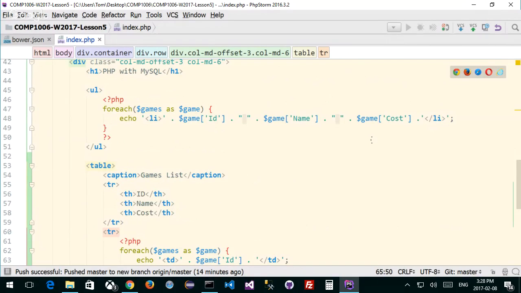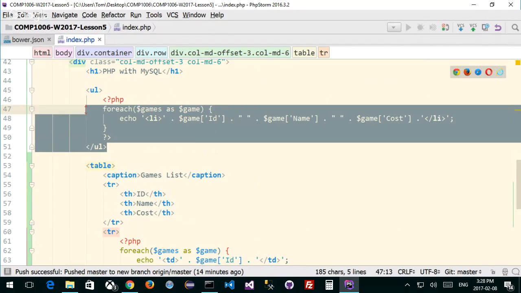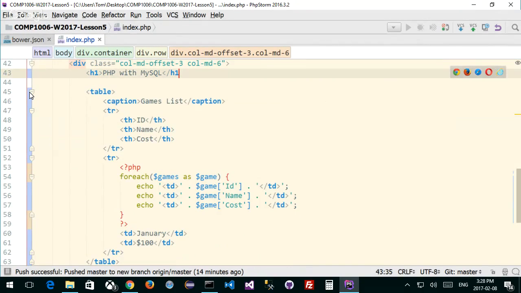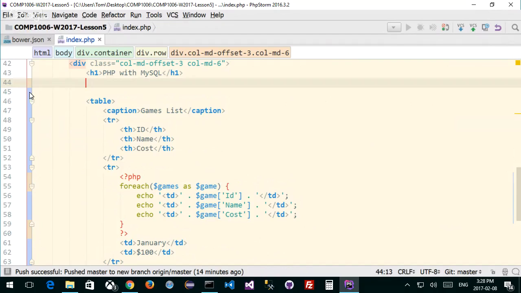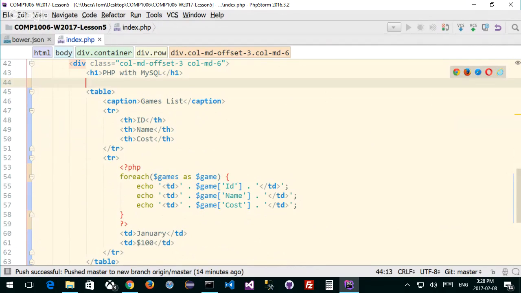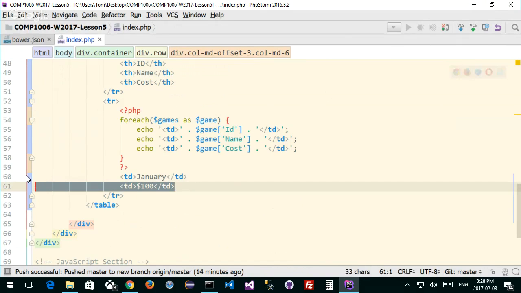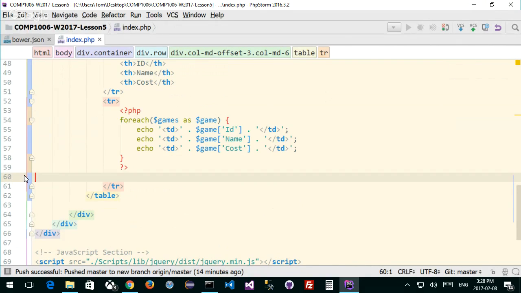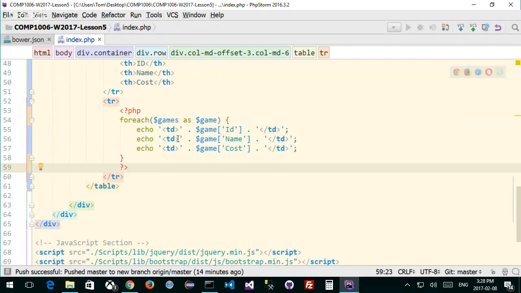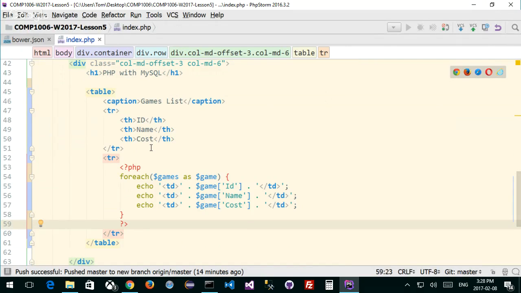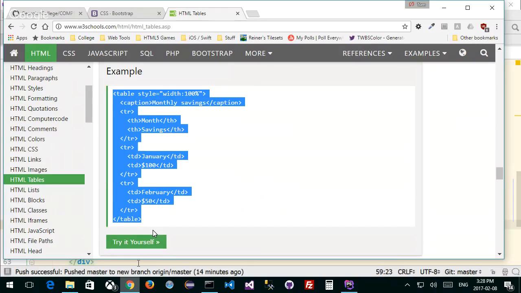Instead of one line being a list item, I don't need this anymore, right? I want my table to be created, and I want Bootstrap styling for the table. Right now, I've just got basic table layout, and I don't care about this because this is just dummy data. So I've got three pieces of data, and I've got three columns with a header row. Nice and simple. Let's go back to Bootstrap now.